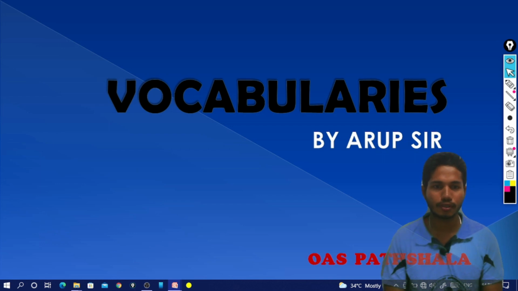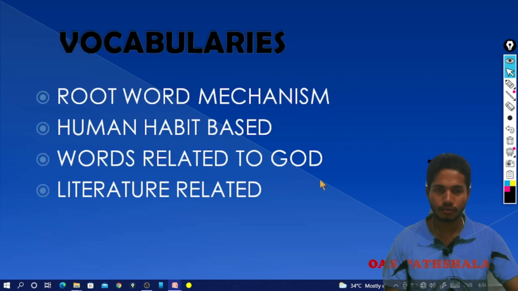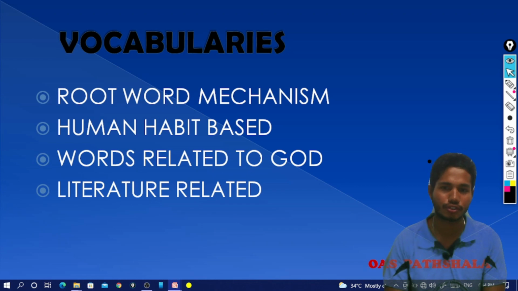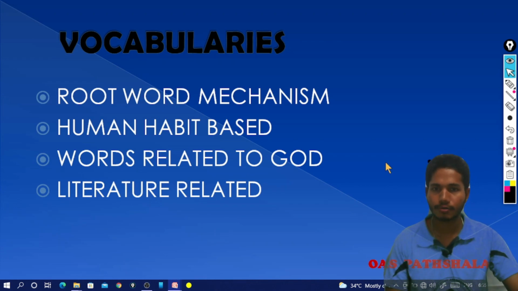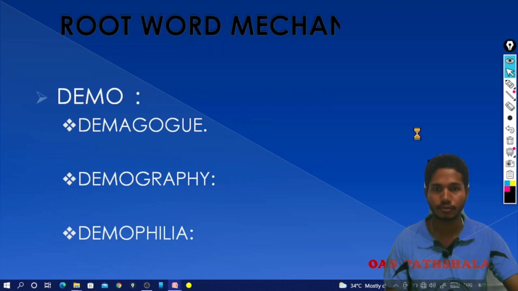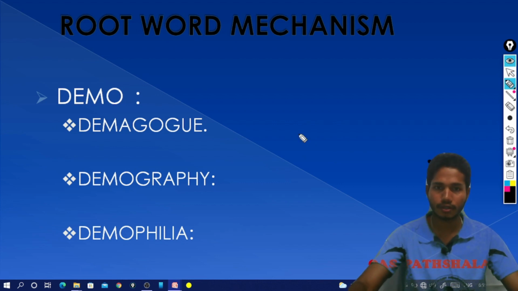I will guide all of you in the section called English literature. Today we'll learn about some vocabularies. I have separated the section into 4 sections: root word mechanism, human habit based, words related to God, and literature related words. First, we have to find out how we can learn words coming out of root words. The first root word here is demo.